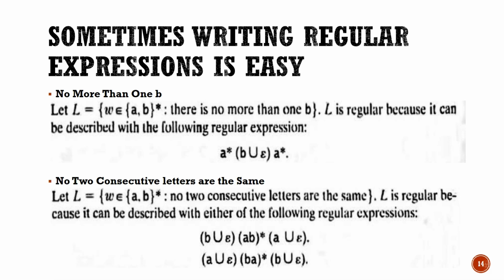Or the next one, no two consecutive letters are the same. It means what? I can get ABAB or BABA like that. So in case of AB repetition, it may begin with the B or the epsilon, or it may end with the A or the epsilon. Second option, in case of BA repetition, I can have the beginning with the A or the epsilon, or I may end with the B or the epsilon. So writing the regular expressions is easy in these scenarios.